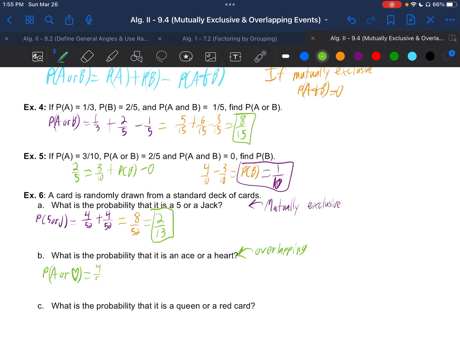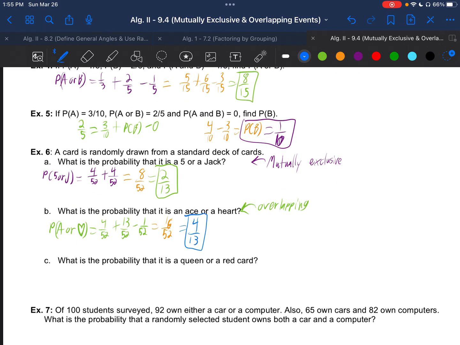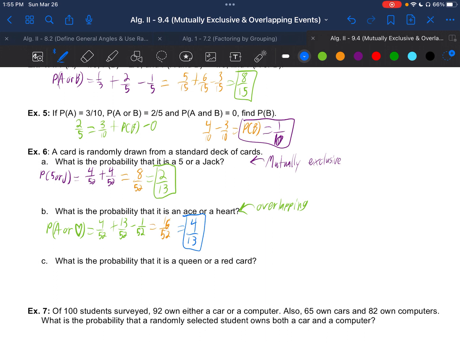Probability that it's an ace, there's 4 of them, and there's 13 hearts. You need to subtract the overlap, which is the ace of hearts itself, the one card, and you would get 16 over 52, which reduces to 4 over 13. Go and try letter C on your own.